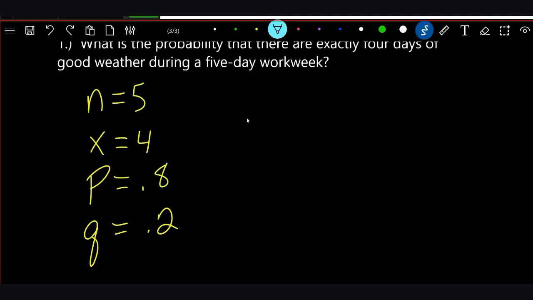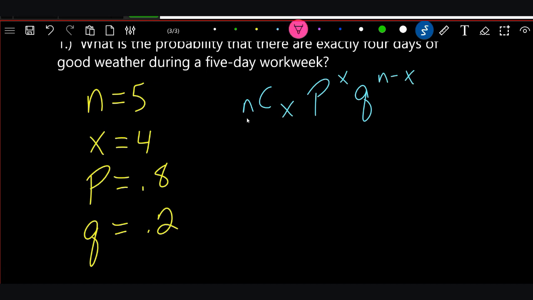All right, now we want to go ahead and write down our formula, and we're going to plug into the formula. So C with the N and the X, and then we have the probability of success to the x, and then we have the negative results to the n minus x. All right, so let's fill this in.